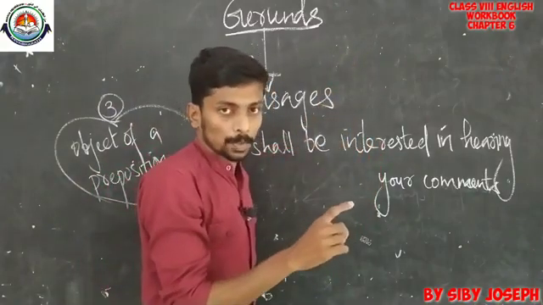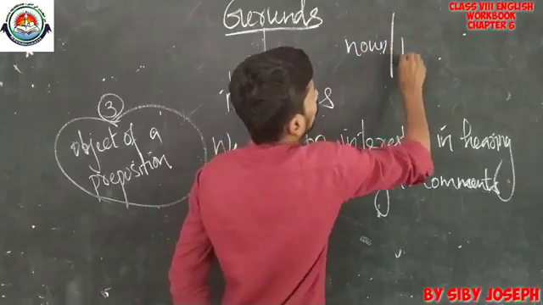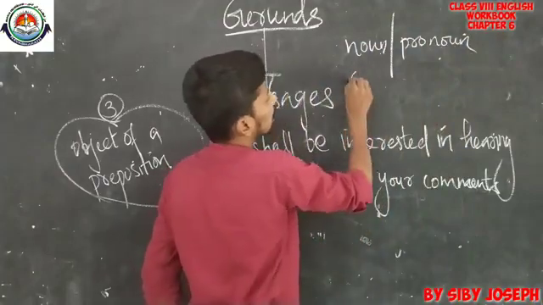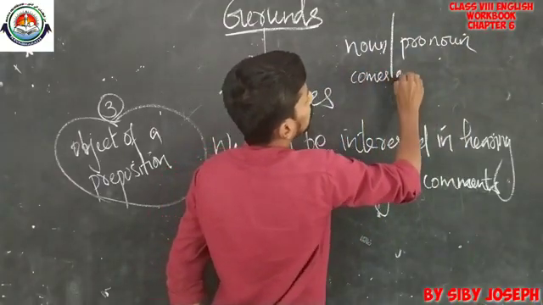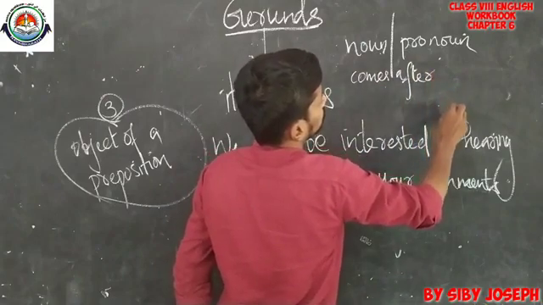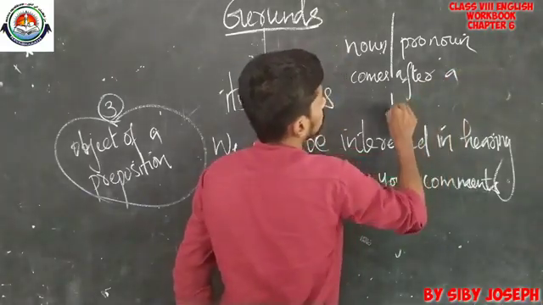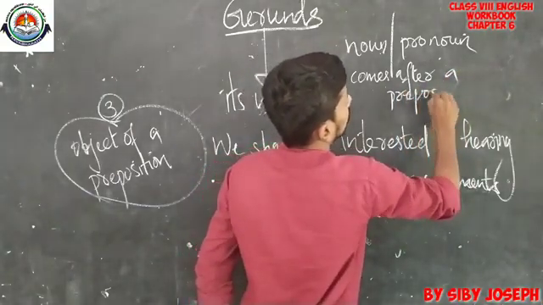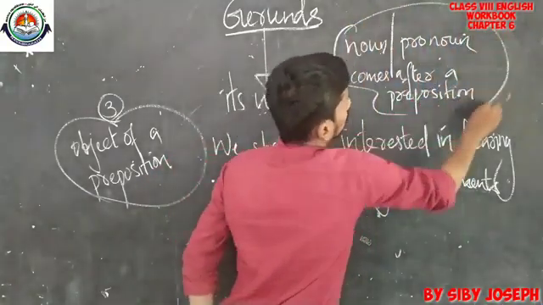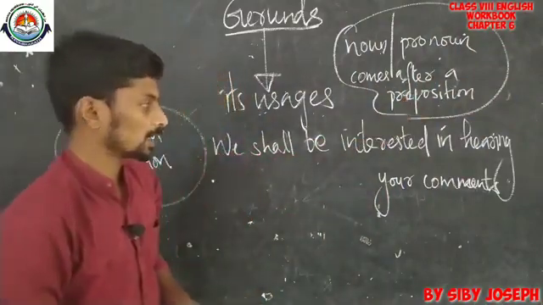The object of a preposition is a noun or a pronoun that comes after a preposition. Okay, you got it? A noun or a pronoun that comes after a preposition.